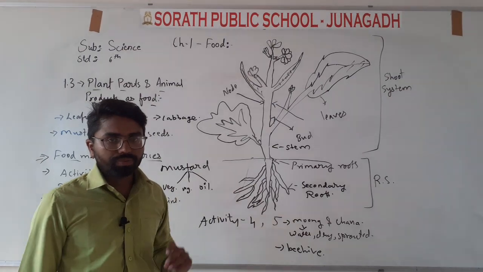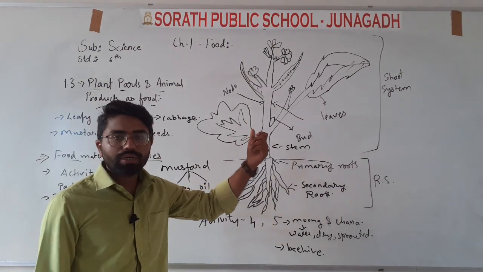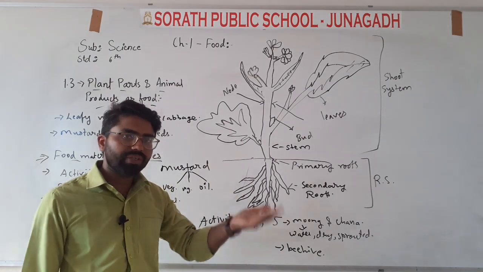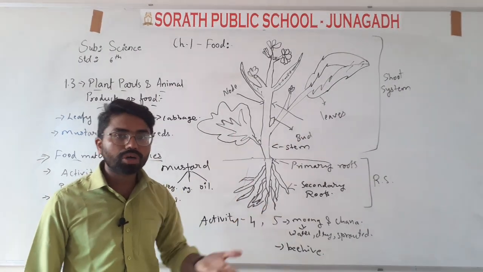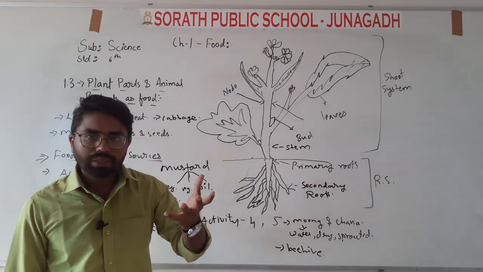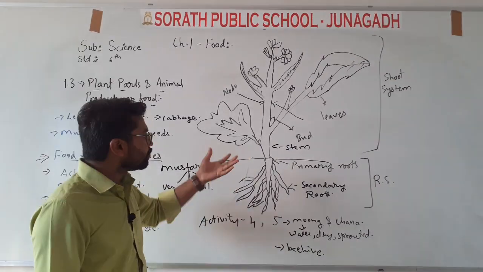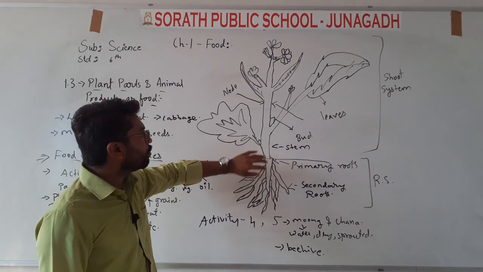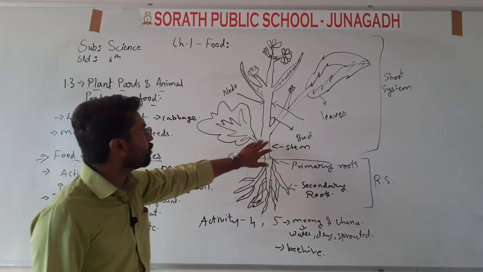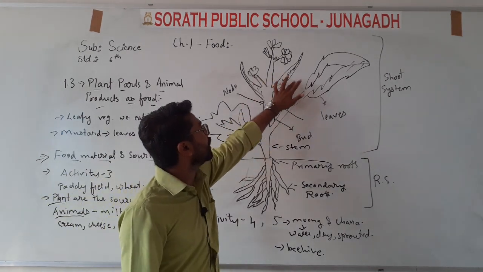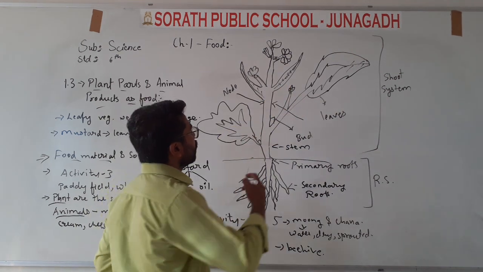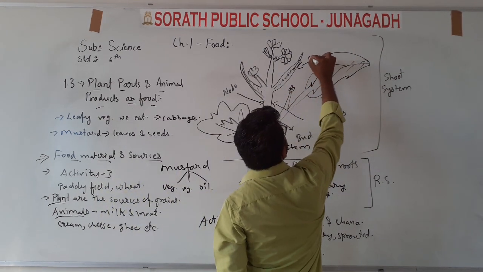Okay, and stem produces, and it has a few branches in them. Few means if there is a big tree, then it will have more branches. If there is a small plant, then it may have fewer branches. Okay, so they will produce branches, and it will make a full plant. Okay, so these are the branches of the plants. Are you seeing? These are the flowers, then these are the fruits. Okay, fruits of the plant.